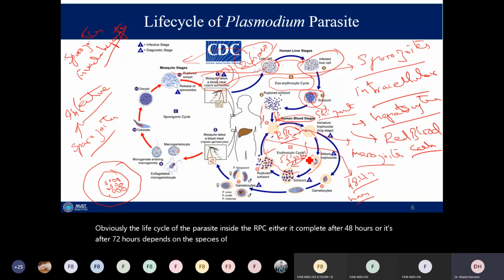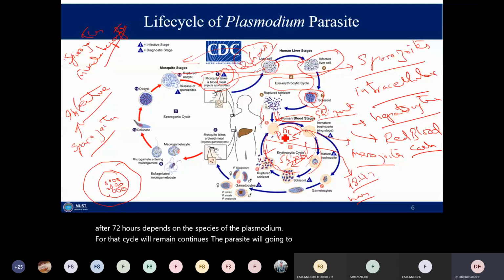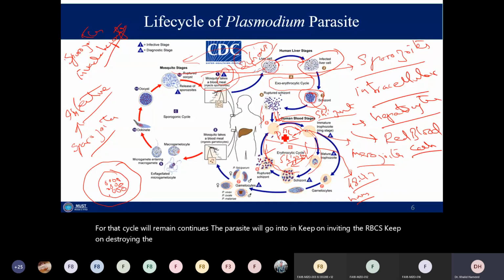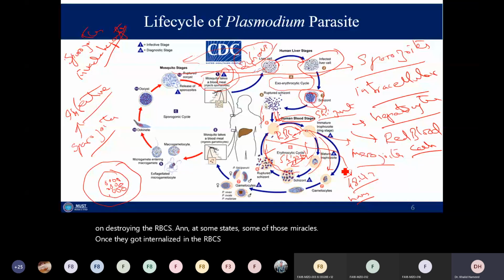So that cycle will remain continuous. The parasite is going to keep on invading the RBCs, keep on destroying the RBCs, and at some stage, some of those merozoites, once they get internalized in the RBCs, instead of undergoing schizogony, will develop into gametocytes, because there is a sexual reproduction going on there. Some of them will develop into the male gametes, and some of them will develop into the female gametes.